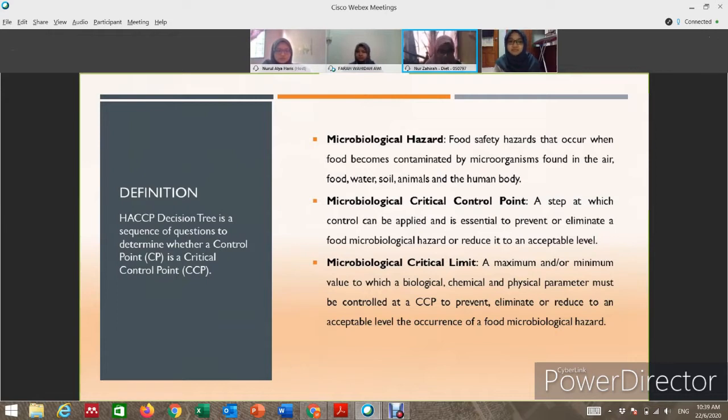So for the microbiological hazard, it is the food safety hazards that occur when food becomes contaminated by microorganisms, which are already found in air, food, etc. For microbiological critical control point, it is a step at which control can be applied and is essential to prevent or eliminate a food microbiological hazard or reduce it to an acceptable level. While for microbiological critical limit, it is a maximum or minimum value to which a hazard must be controlled to a CCP to prevent, eliminate, or reduce to an acceptable level the occurrence of a food microbiological hazard.